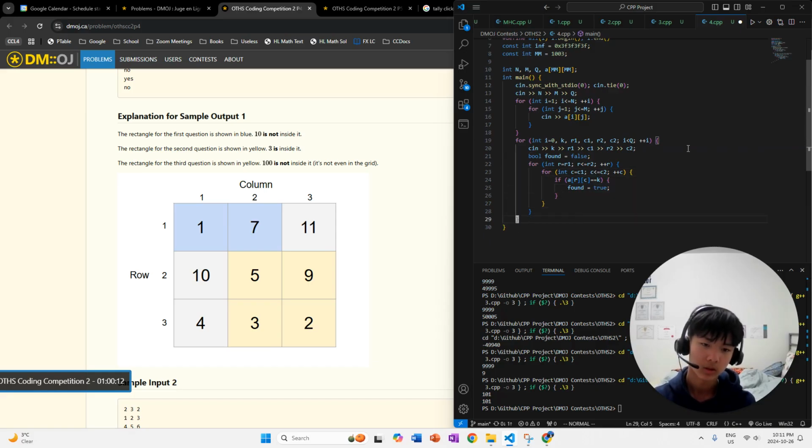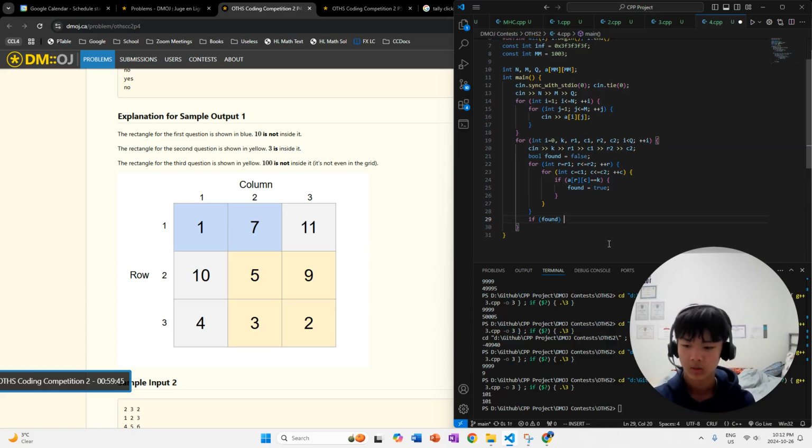Otherwise, it's still going to be false. Now we can output, because we don't want to break out of only this for loop and then still run this for loop, even though we've already found the value we were looking for. Or at least if you found the number already, you don't need to check the rest of the boxes in the grid.